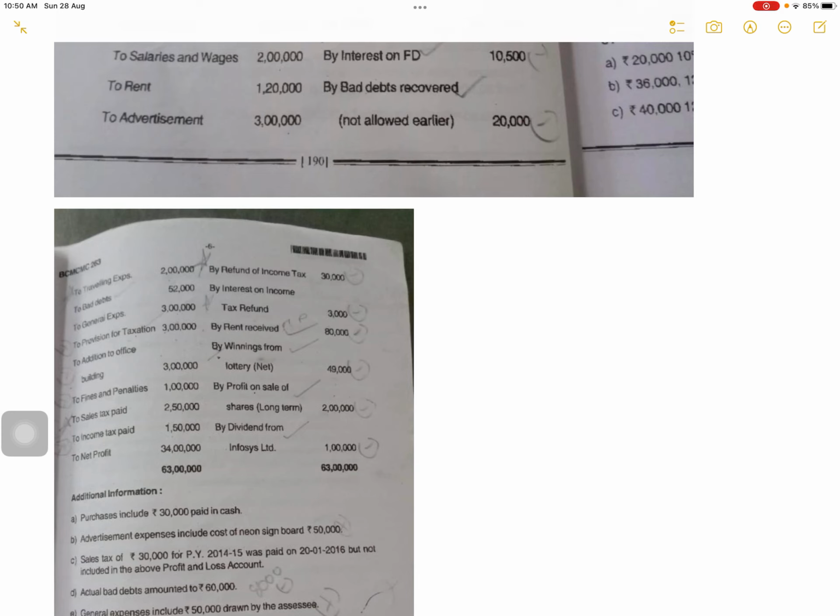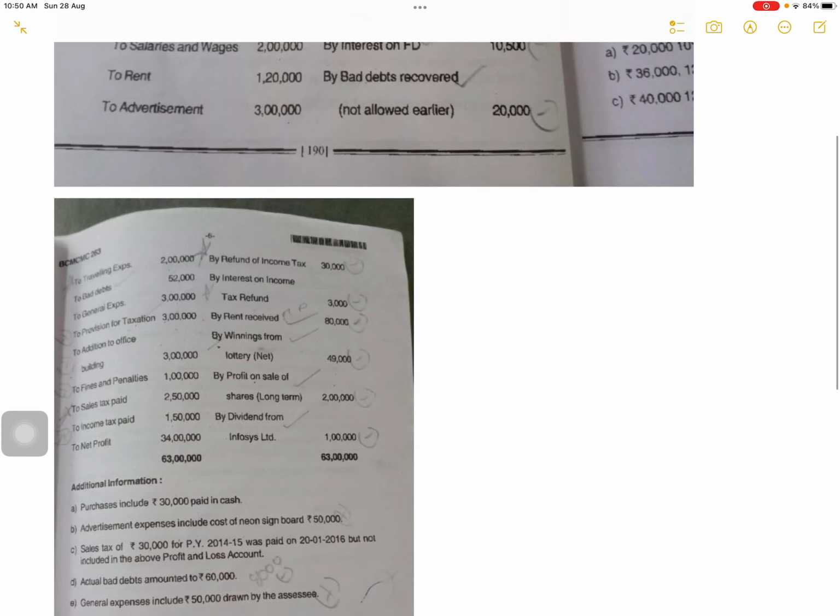To sales tax paid, 2,50,000. Now in the exam sales tax will not come, instead of sales tax GST will be asked. So to GST paid, it is allowed only if GST is paid. Only if it is paid till the due date of filing the return, it is allowed.